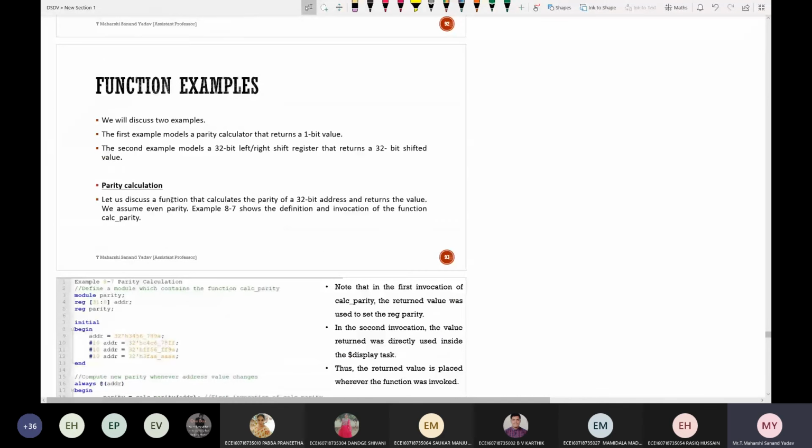So let us see this by means of an example, which is parity calculation. So what is parity?